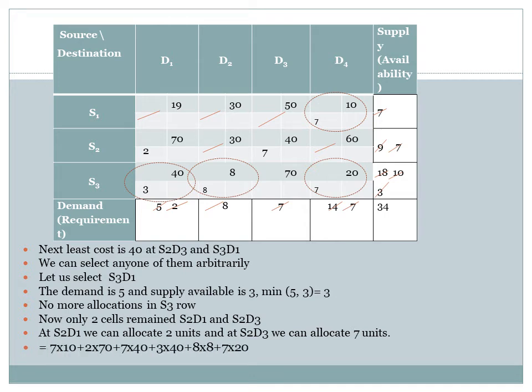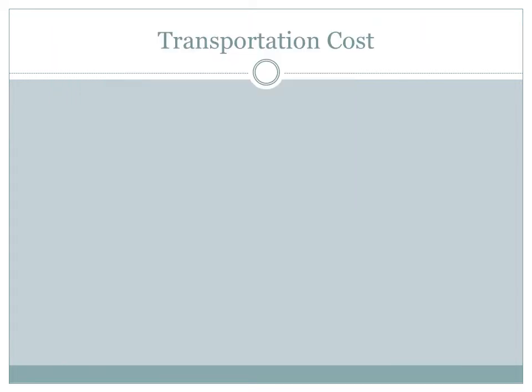Calculating the cost, 7 into 10 plus 2 into 70 plus 7 into 40 plus 3 into 40 plus 8 into 8 plus 7 into 20, that is equal to 814 rupees.